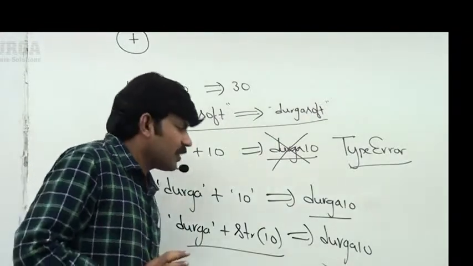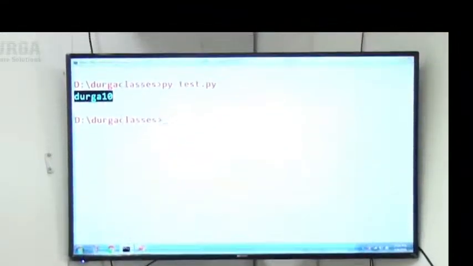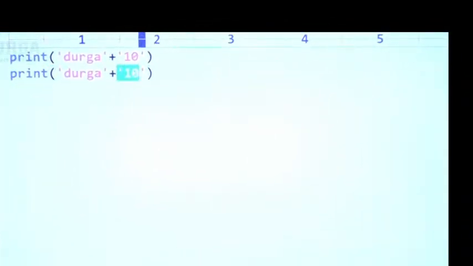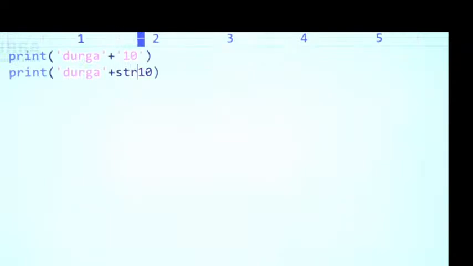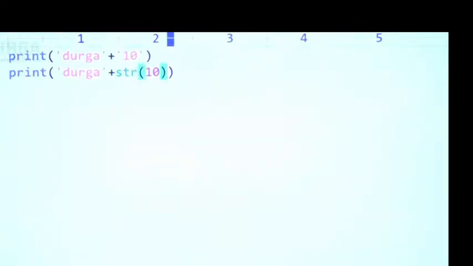By mistake if you take any other, immediately we are going to get an error. Sir, now I am taking Durga plus 10. This is one approach, but I have 10 only. So convert this 10 into str type. Then obviously my problem is resolved by default, sir.